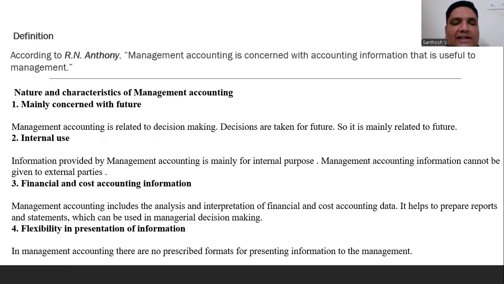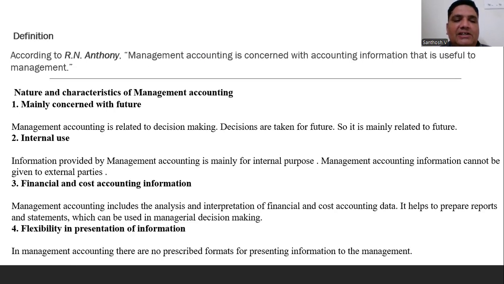The second one is internal use. Management accounting and reporting should be prepared for internal use only. The information should be used only for internal purposes, not shared for external purposes. For example, the accountant of the company and mid-level management will see this information related to the company from time to time. It is prepared for internal use only, and should not be given for external purposes.